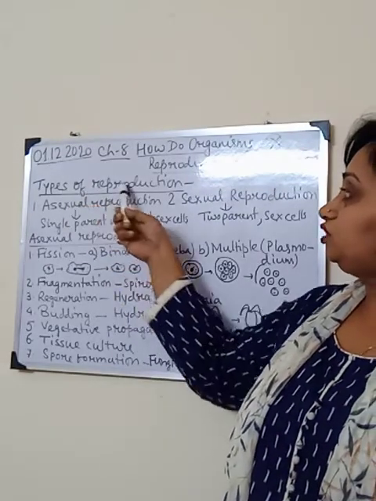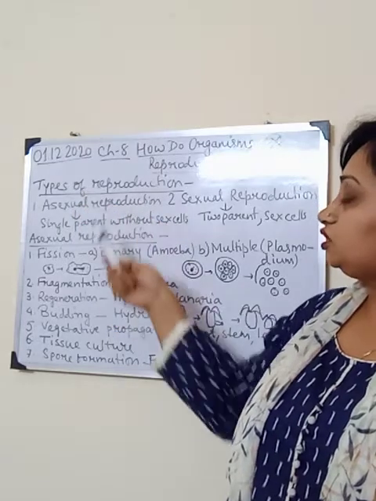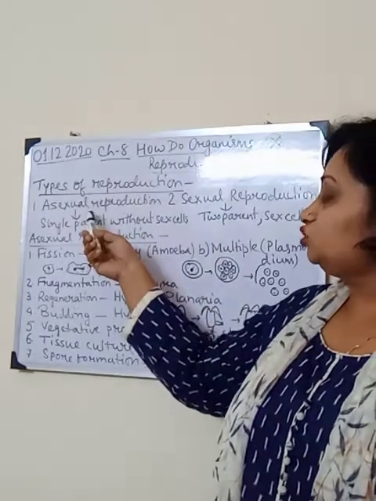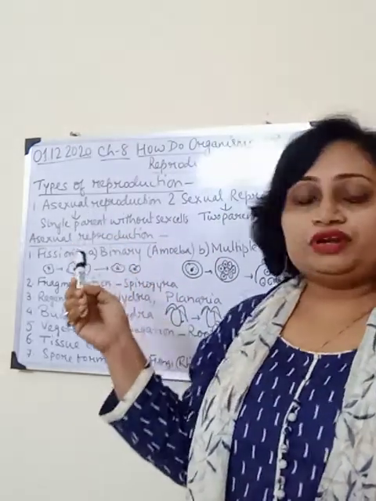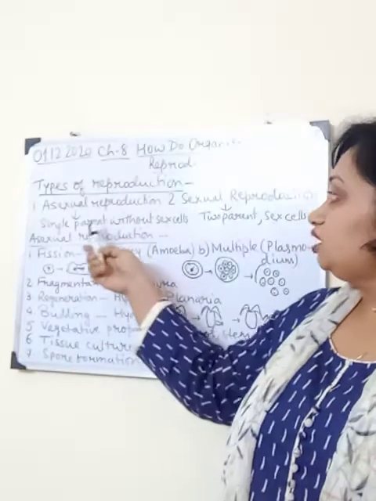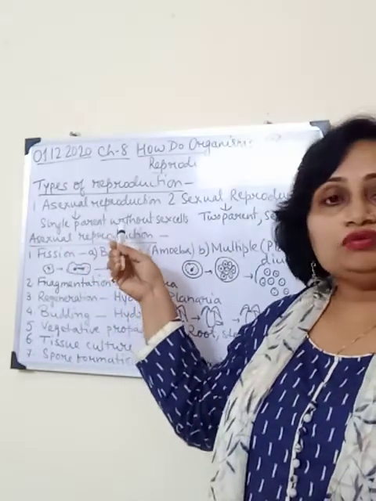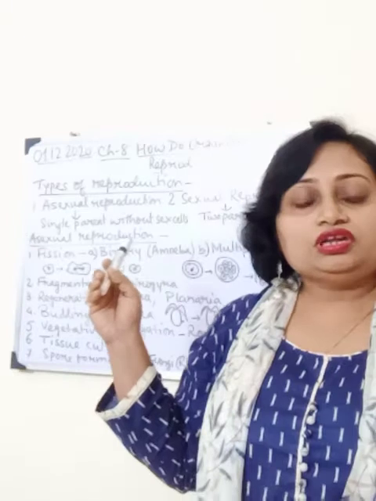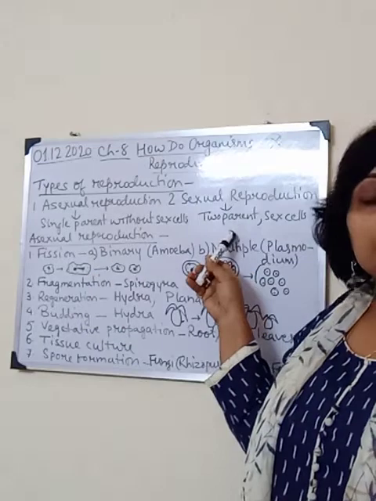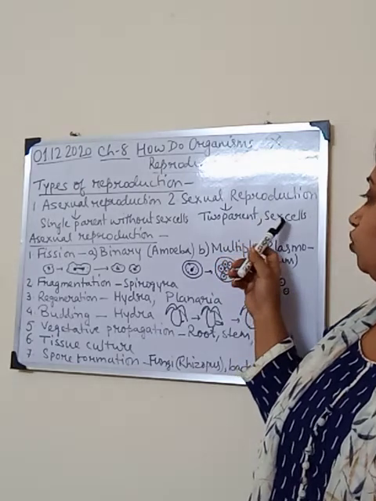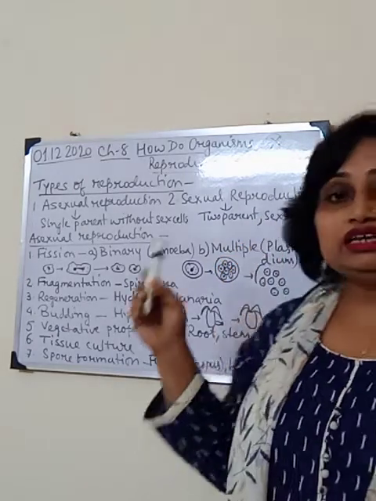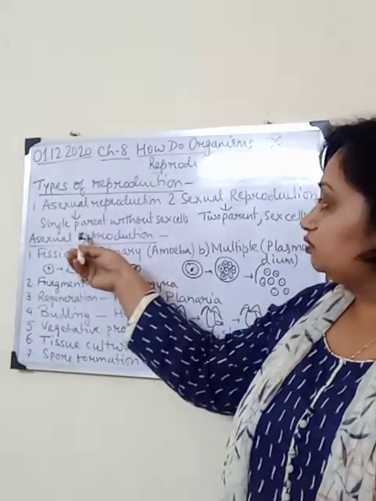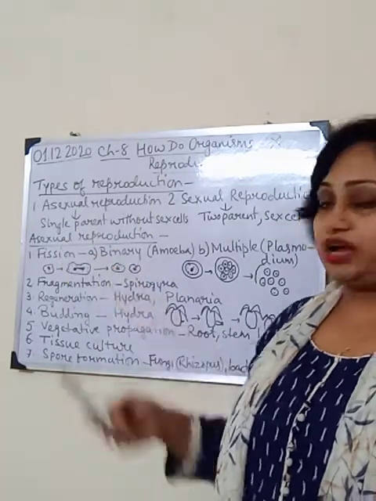In this chapter we will learn about two types of reproduction. The first one is asexual reproduction, the second one is sexual reproduction. In asexual reproduction, the production of new organisms takes place with the help of a single parent without the involvement of sex cells. In sexual reproduction, the new organism is produced from two parents, by making use of their sex cells. Today we will learn about asexual reproduction.